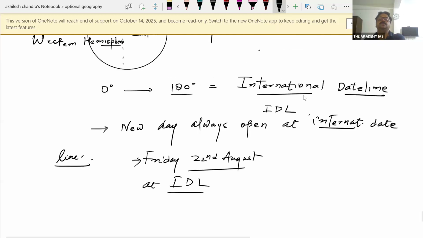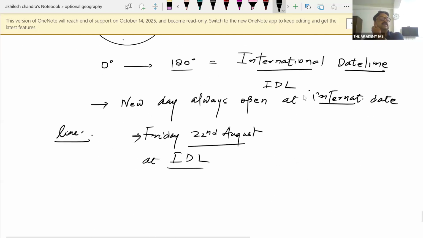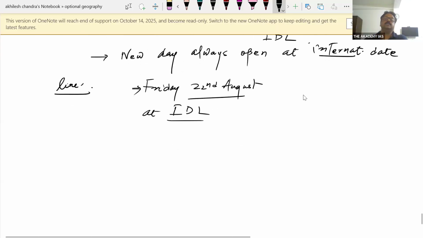On the basis of these reference points, the world was divided into 24 time zones, and further each country was allowed to have time zones. It may be more than one as per requirement, or maybe one time zone.